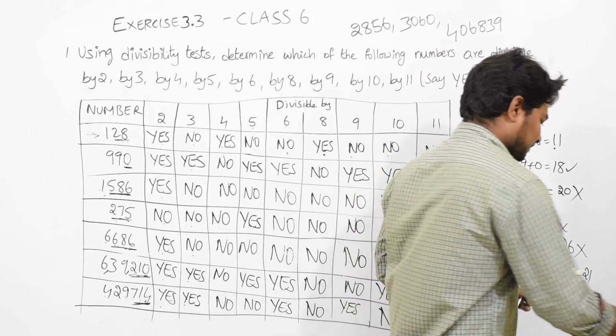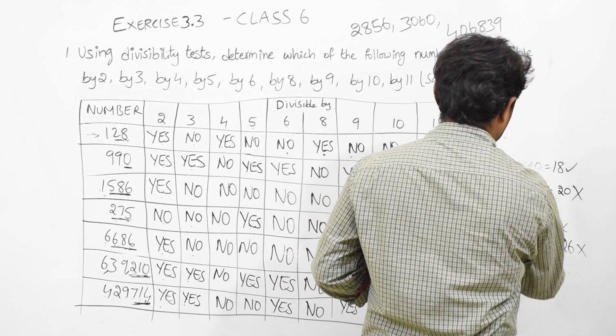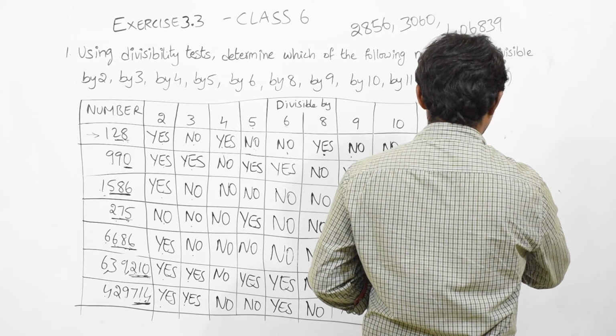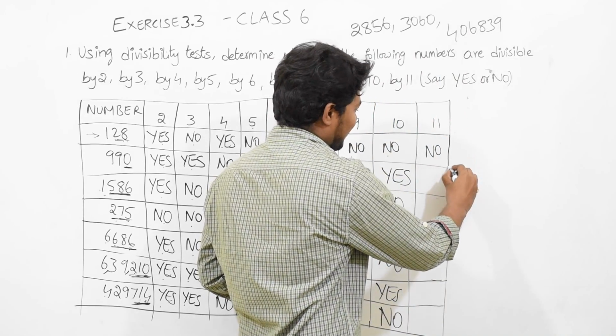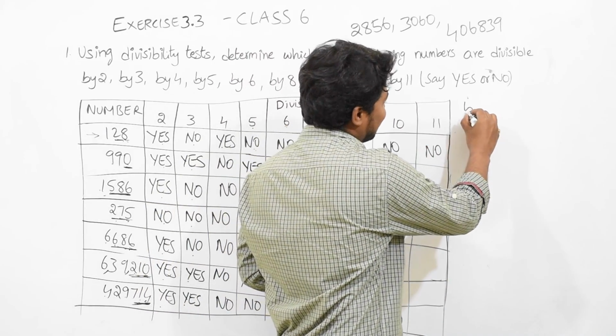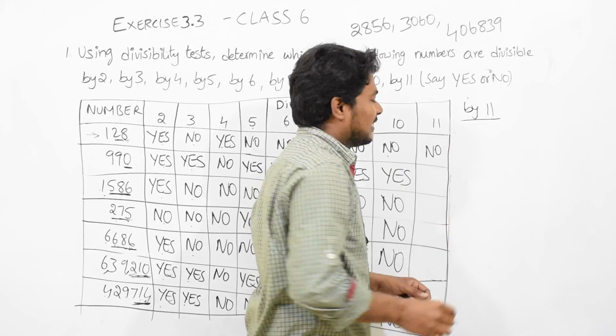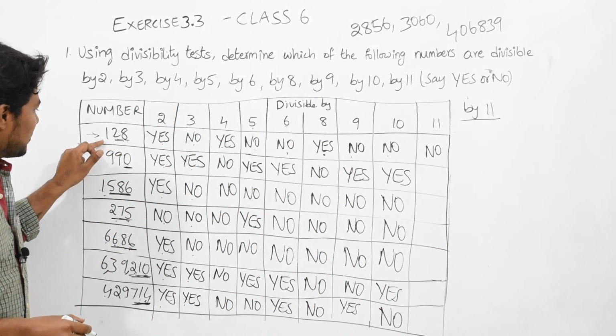The last one, divisible by 11 condition. Divisible by 11. This poor one was waiting for a long time. Divisible by 11 finally came. How to check whether a number is divisible by 11?